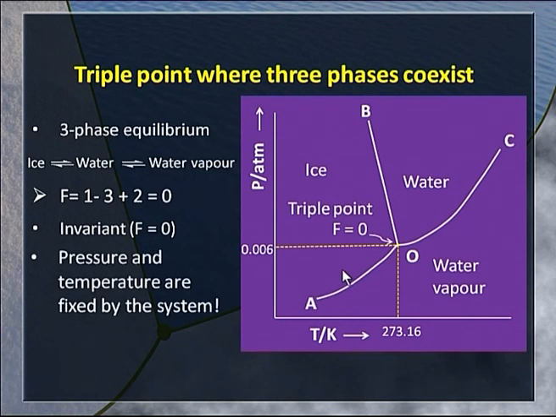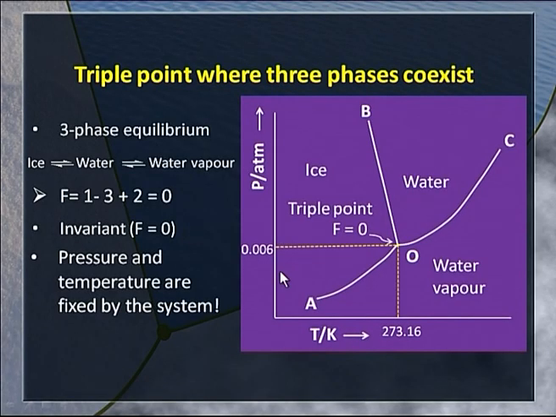Since there is no degree of freedom with us, we can neither change pressure nor temperature, which means the system fixes both the temperature and the pressure. That is why this is taken as the reference for devising the Kelvin scale of temperature.